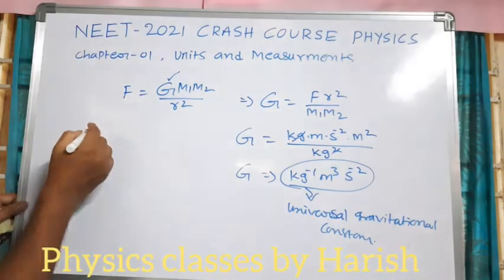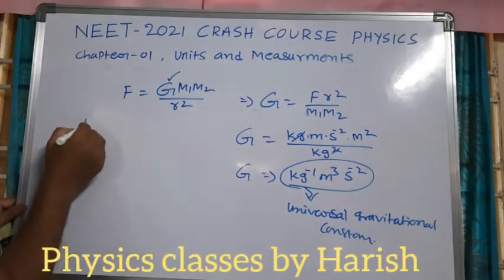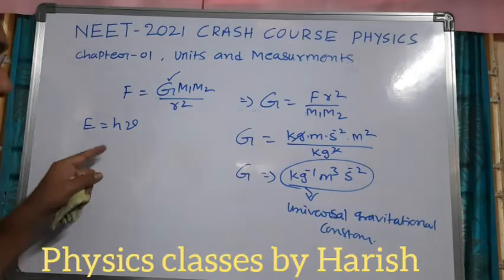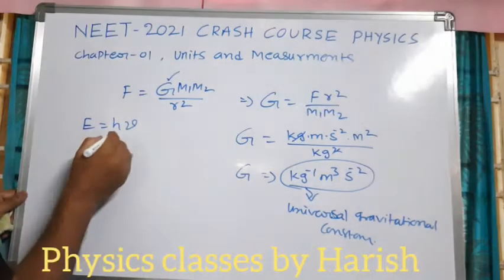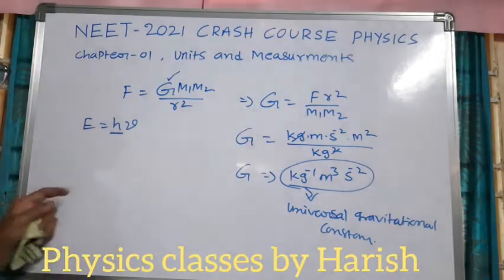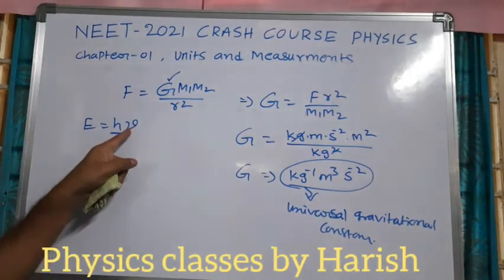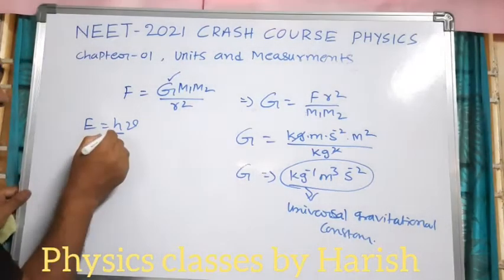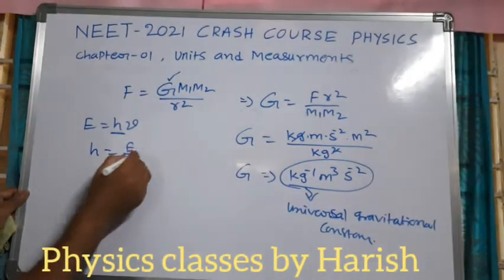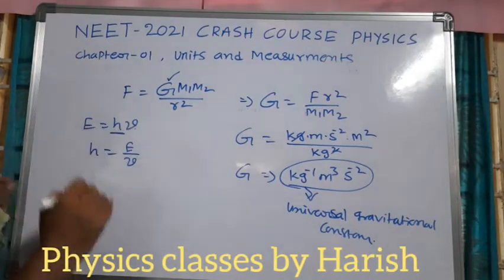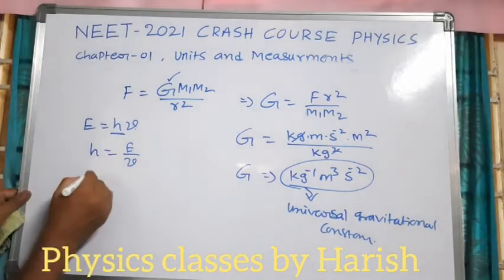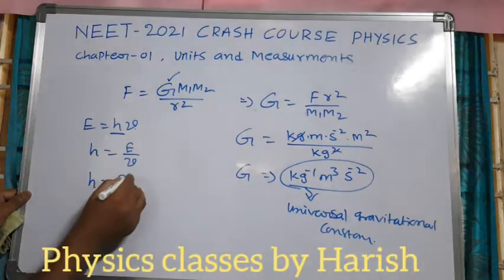Here next I will take the Planck constant. E is equal to h nu. According to quantum theory, the energy of the photon E is equal to h nu. Now I am going to write the unit of this h, the Planck constant. h is equal to E divided by nu. Nu is nothing but frequency, and frequency is the reciprocal of time period. So then h is equal to E into T.